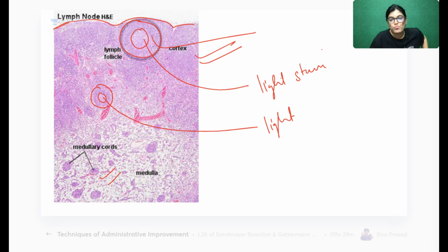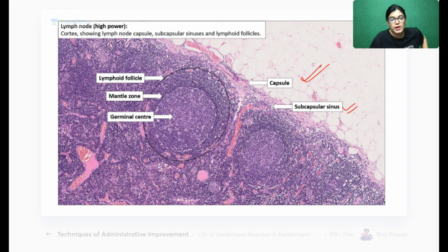Okay, Shani. Done. This one and this one.